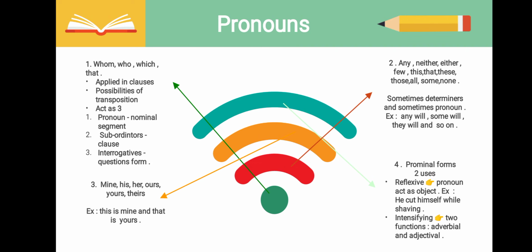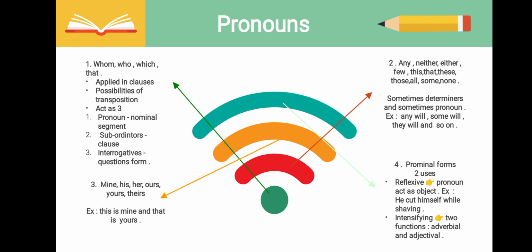Any, neither, either, few, this, that, these, those, all, some, none. All these sometimes act as the determiner and sometimes as the pronoun. That is, for example, any will, some will, they will, this will, that will, neither will, either will, and so on. Mine, his, hers, ours, yours, theirs. For example, this is mine and that is yours.